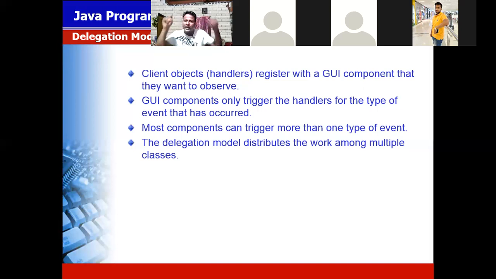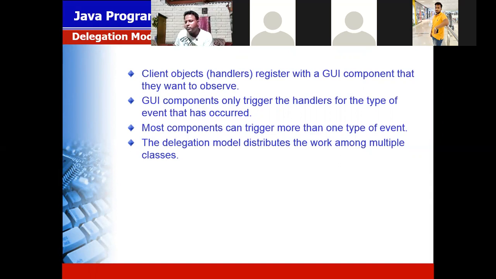But where are all switches present? All switches are present in a board. So that board distributes the work among the multiple switches. So that board is called a delegation. The delegation model is the runtime calling the function when particular work is performed. Depending upon the nature of work, it calls the particular function.